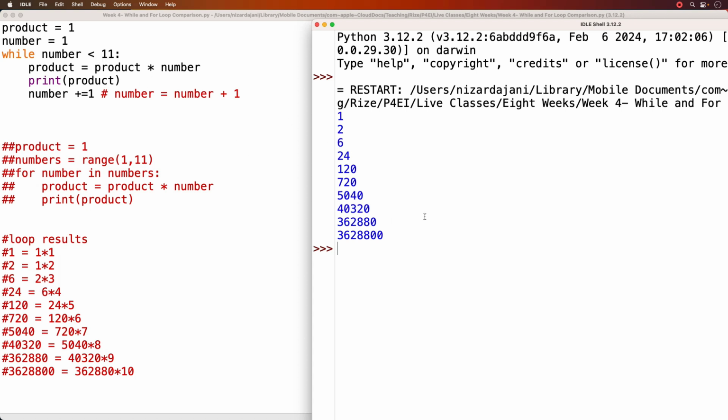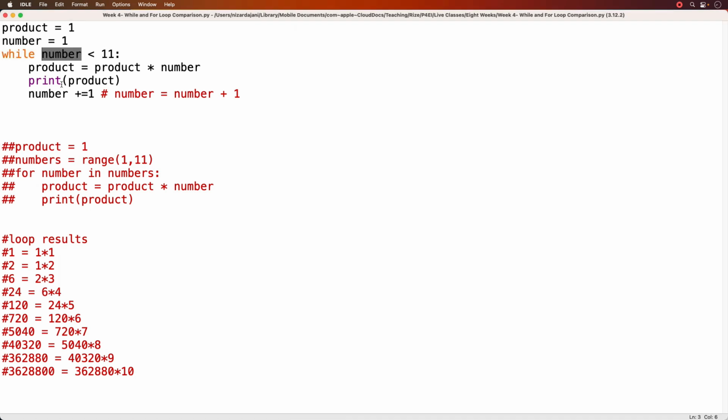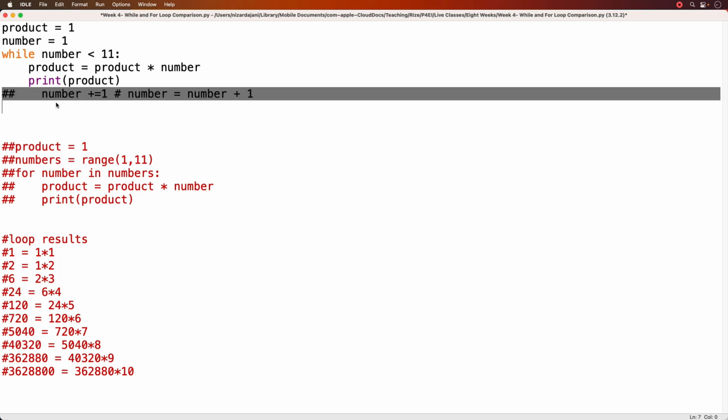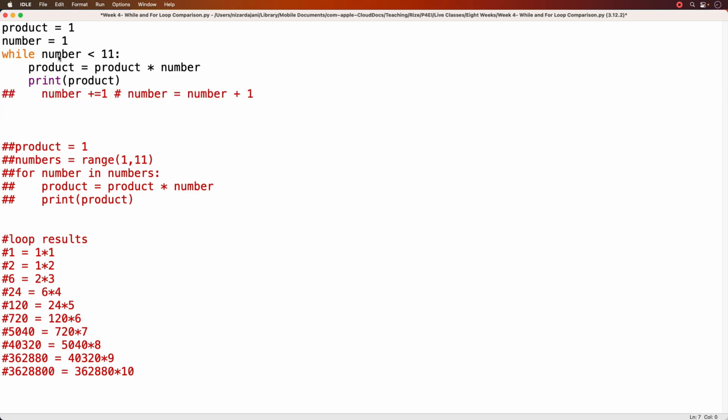The reason why this while loop ran and then stopped is because the number variable kept changing and incrementing to a point where this statement eventually became false. Now if I comment this line out, then while number is less than 11, what is number? Well, number is 1. So while 1 is less than 11, that's true. Then I'm going to run this code and go back to the top again.